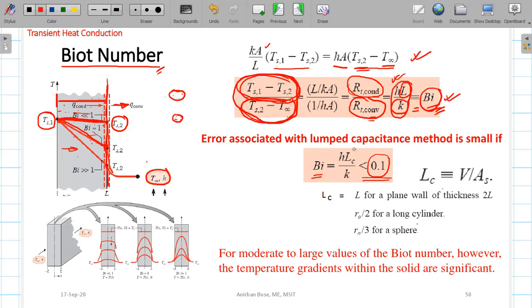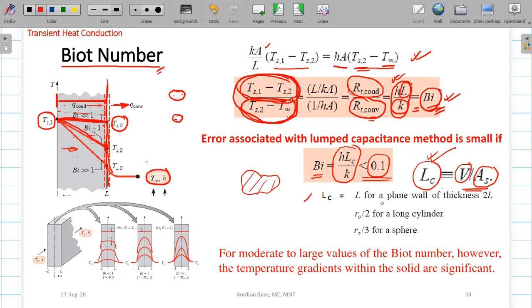And what is this L in the formula of the Biot number? This L is the characteristic length Lc, and this characteristic length is basically the volume of the body divided by the surface area. Always you may not get a body of regular shape, it can be any irregular kind of a thing. So in that case you have to find out the total volume and the surface area, divide them, and find the characteristic length, and that characteristic length you have to use to calculate the Biot number. Okay, here is some guideline.